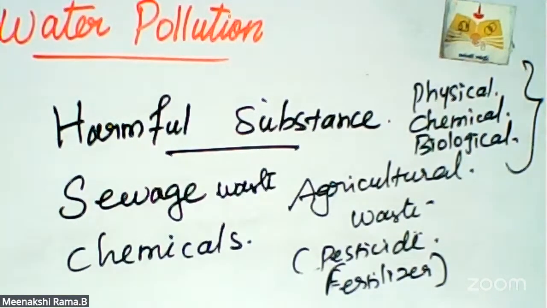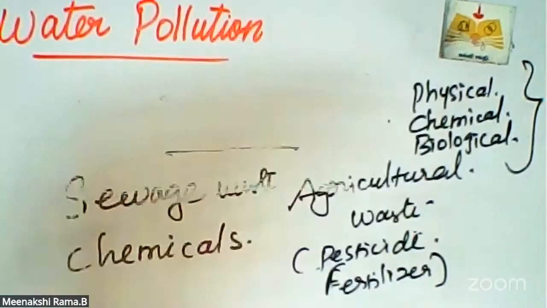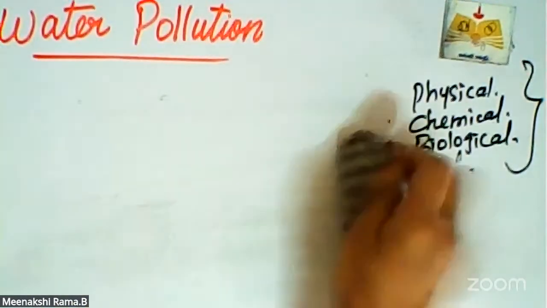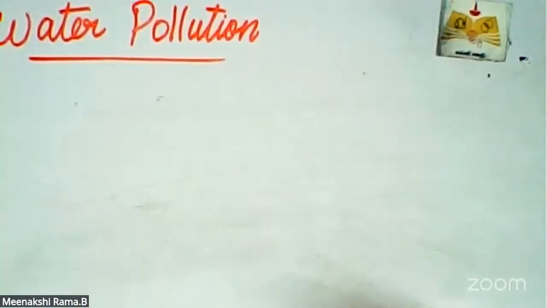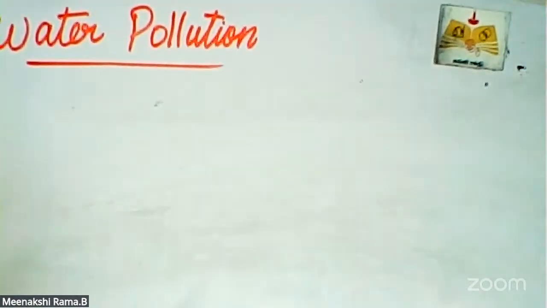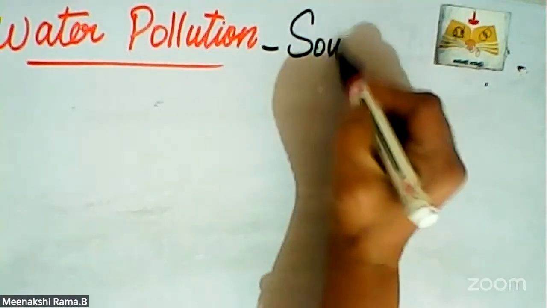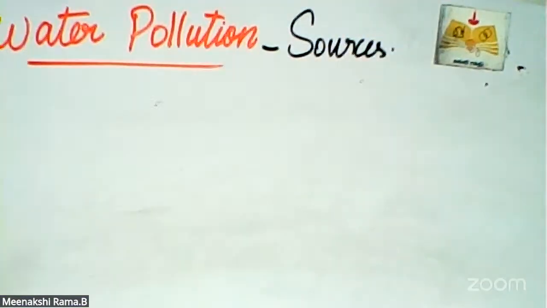So what are the sources of water pollution? How is the water polluted?